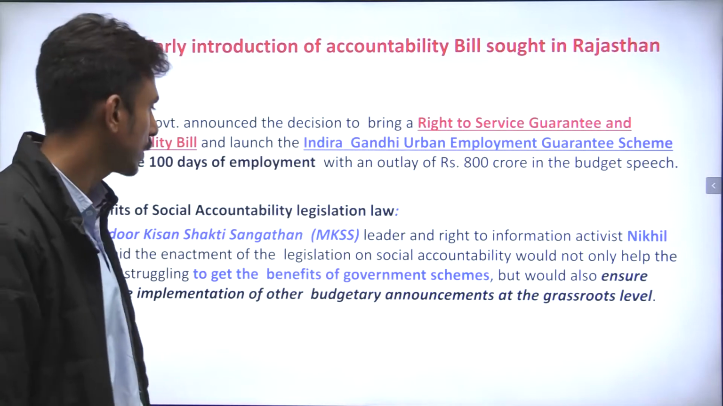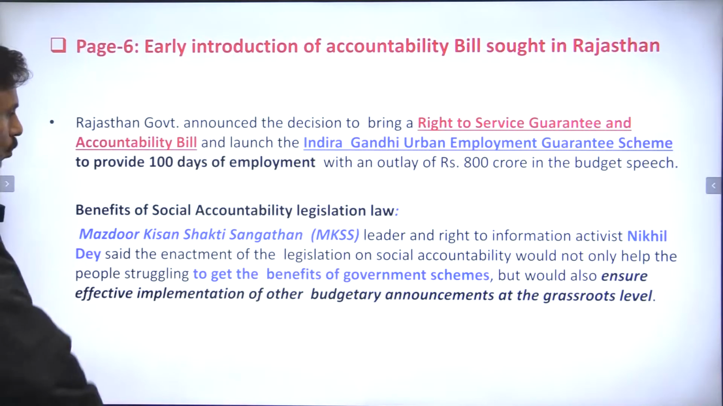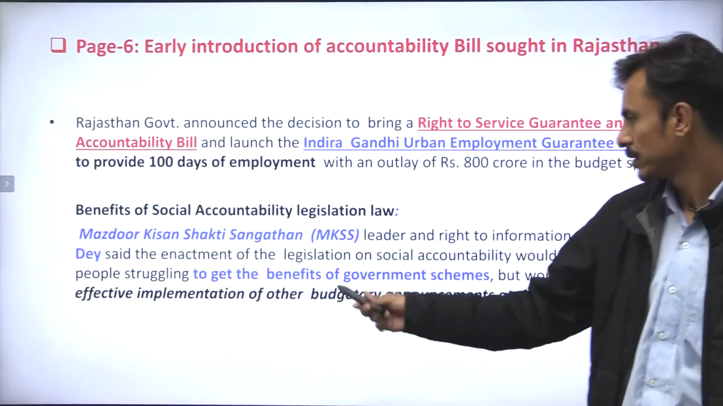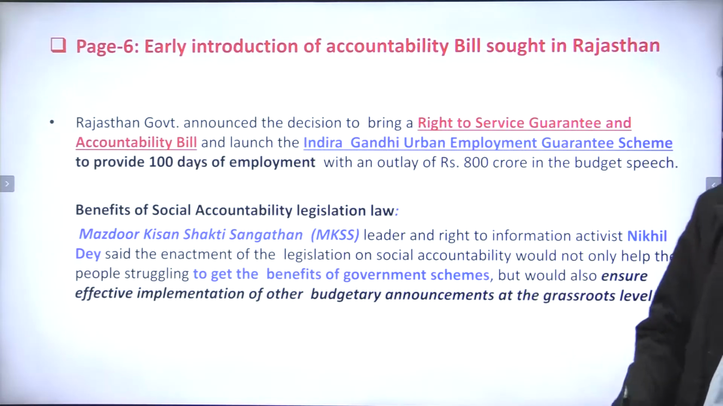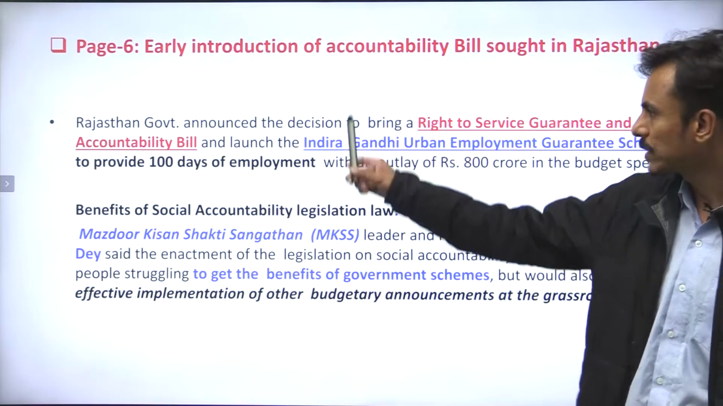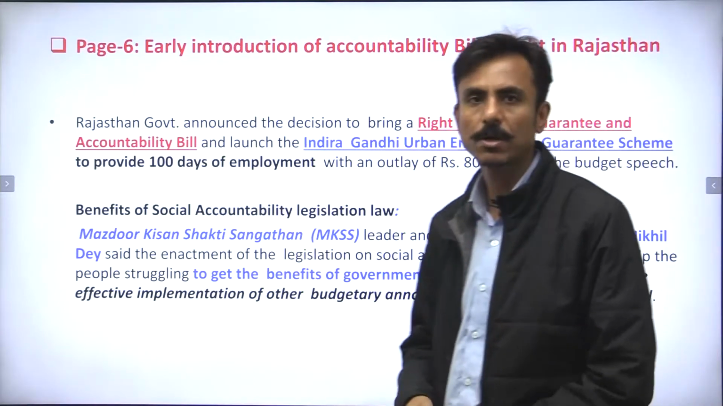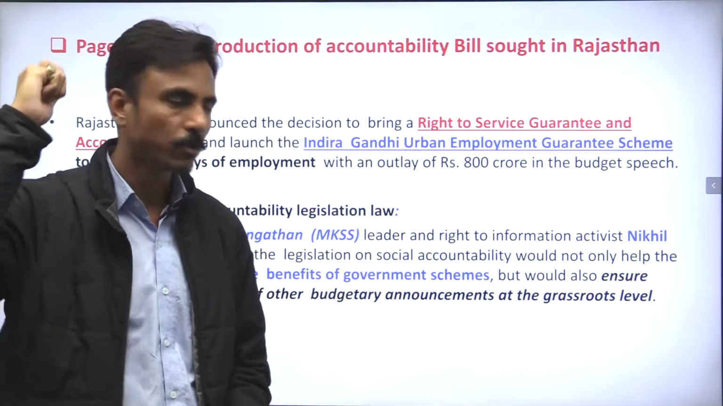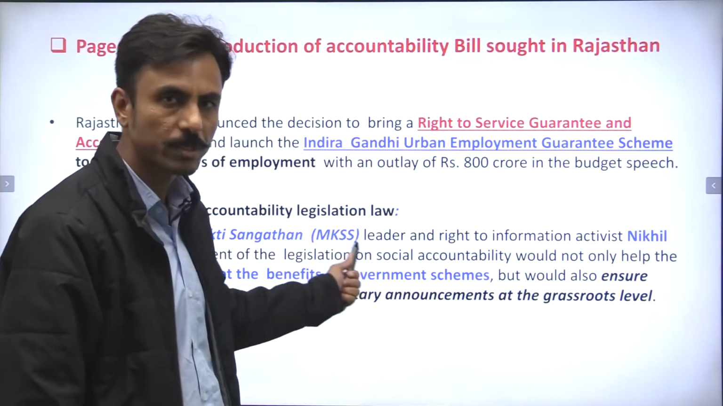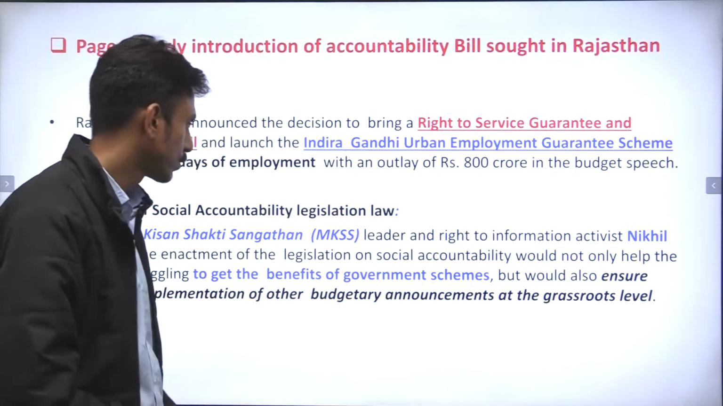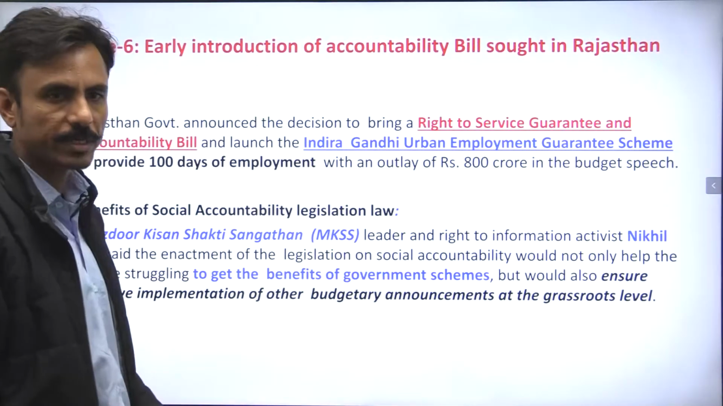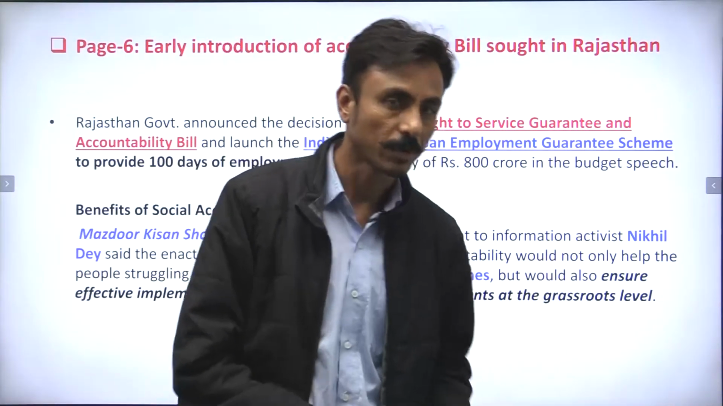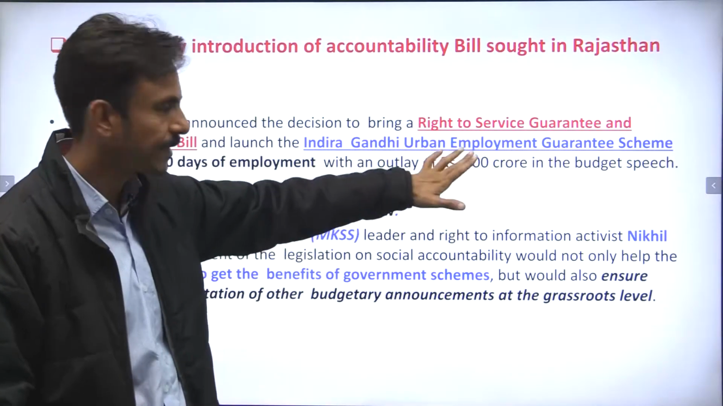in the Rajasthan Vidhan Sabha. And an NGO called MKSS, the very famous Mazdoor Kisan Shakti Sangathan, and its leader Nikhil Dey has said that the enactment of this legislation, that is the Right to Service Guarantee and Accountability Bill, would ensure that the government gives its benefit to the residents of the state, and would also ensure the effective implementation of other budgetary announcements at the grassroots level, correct? So important news article, and I expect a question on this.